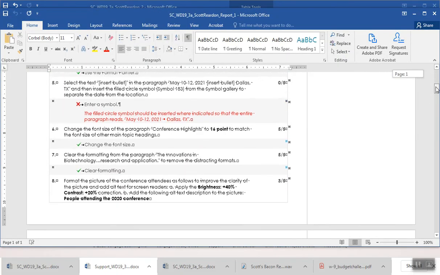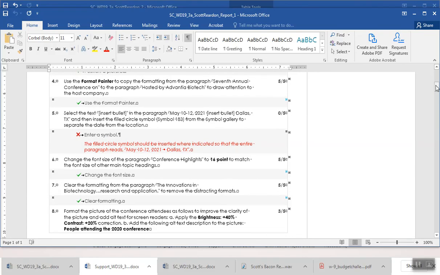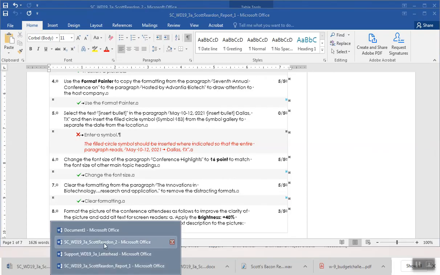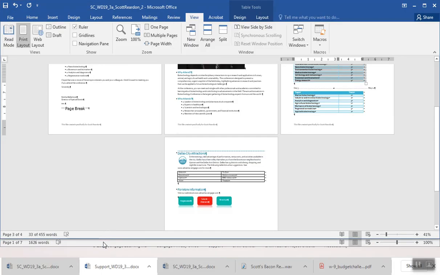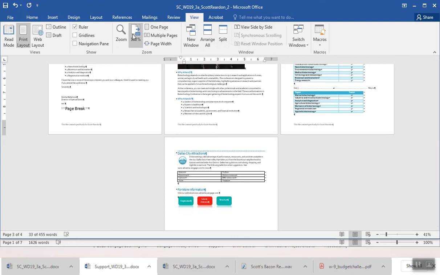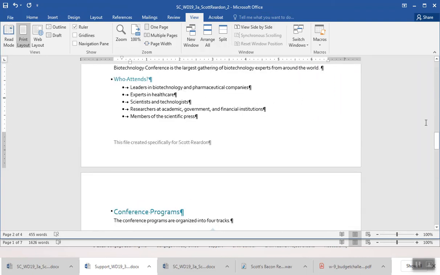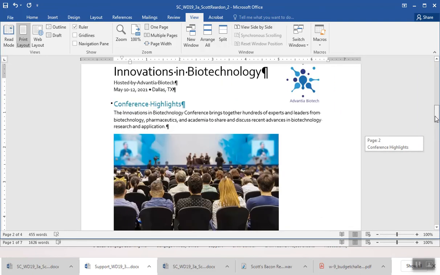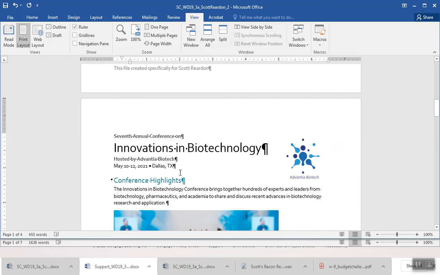The filled circle symbol should be inserted where indicated so that the entire paragraph reads May 10 to 12, 2021. Isn't that like a space and then the symbol and then the space? Oh, okay. Let's go back and look at that. Let's go back to 100% here. Let's go back and look at my document here. Space, symbol, space.